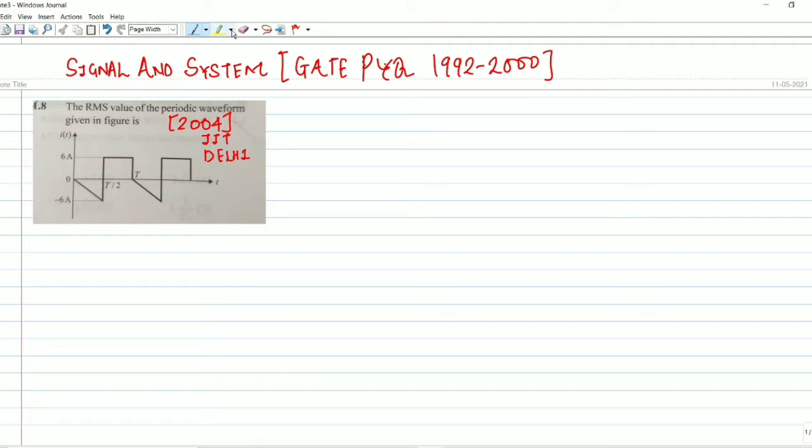This is a series of signal and system. In this series, we are going to solve previous year questions of GATE from 1992 to 2000. This is question number 8. What is given in the question? The RMS value of the periodic waveform given in the figure. Basically, we have to find the RMS value. This question was asked in 2004, by IIT Delhi.